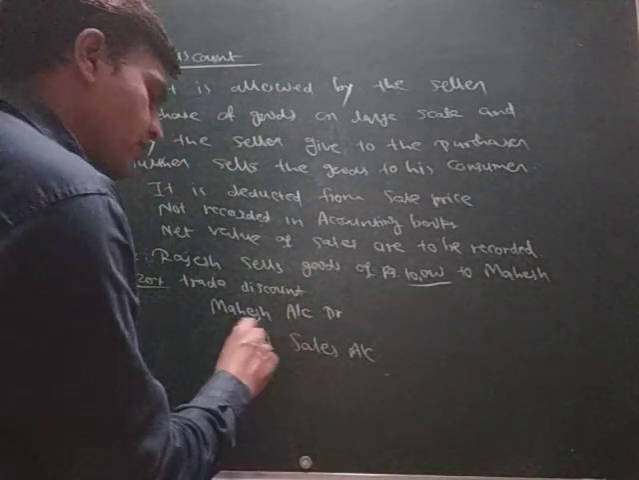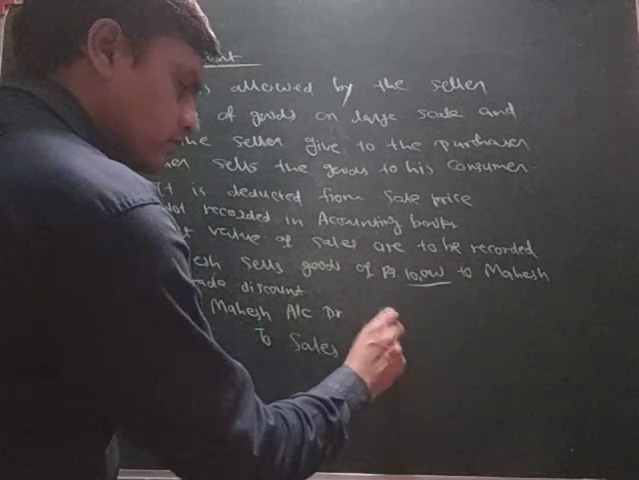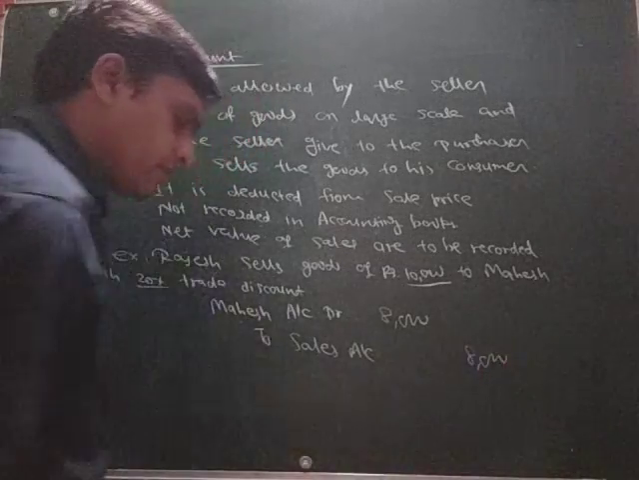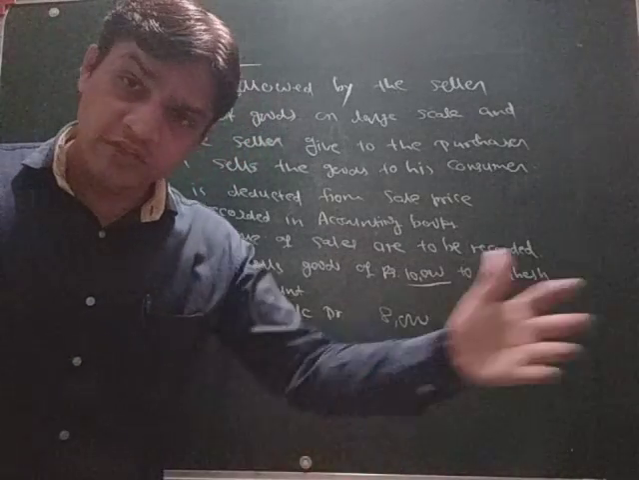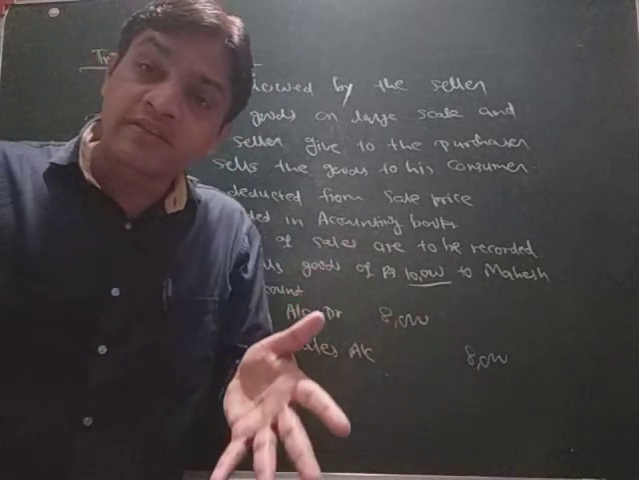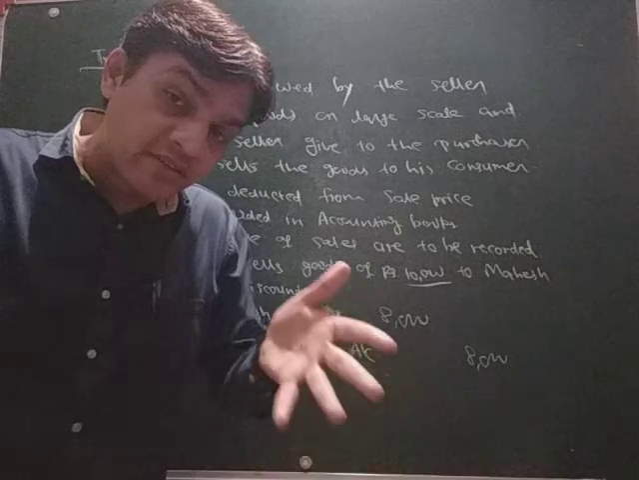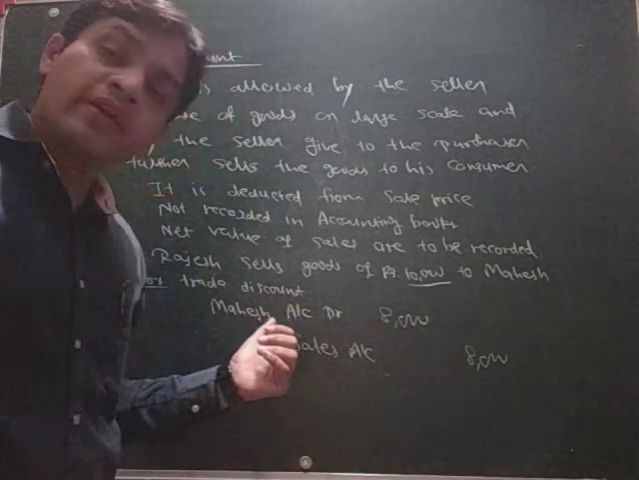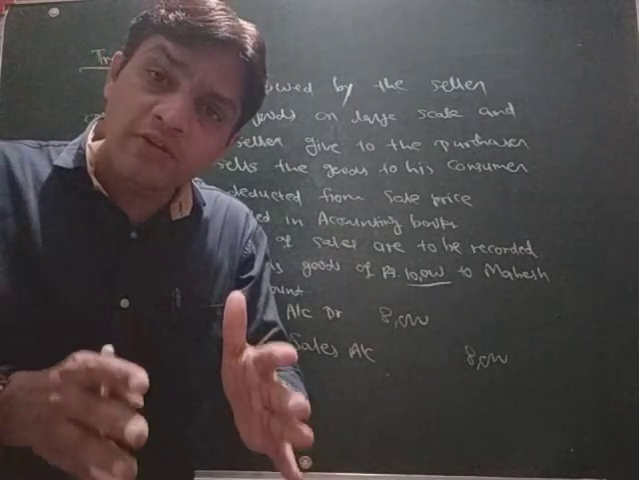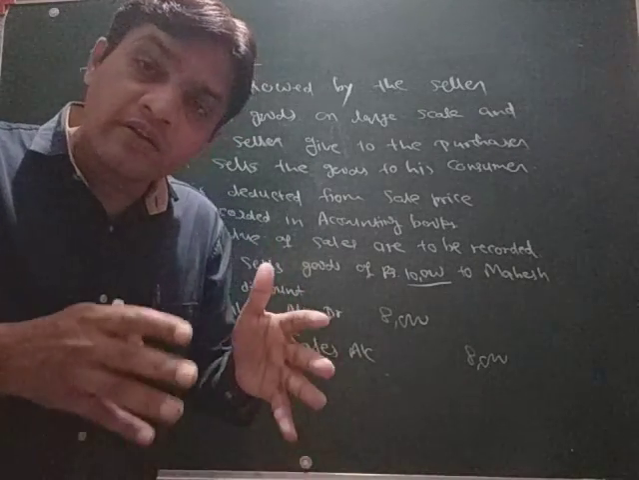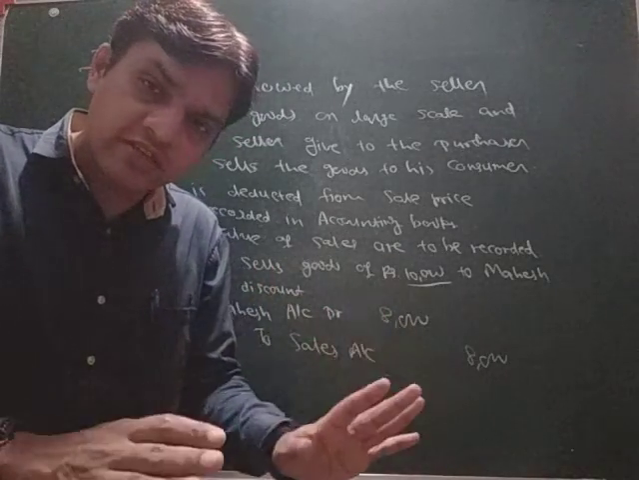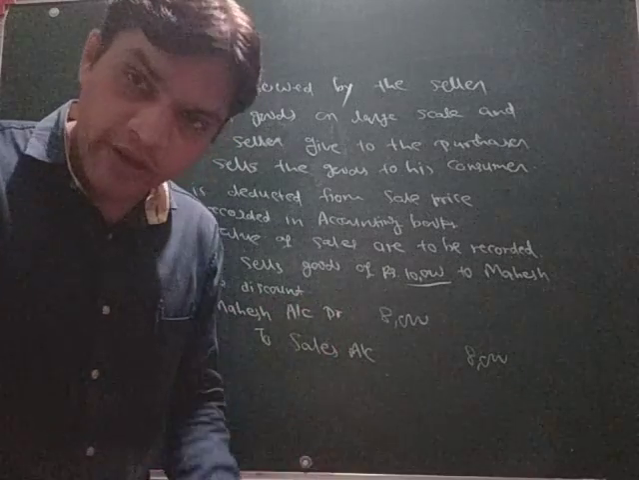I'll write here: Mahesh account debit 8,000 rupees to sales account 8,000. The sales account will be credited because goods are going out. Mahesh is a debtor, he is receiving the goods, and that's why he will be debited and the sales account will be credited. So this is all about the trade discount and its journal entry: there should be no record of trade discount in the accounting books, we just have to record the net value.